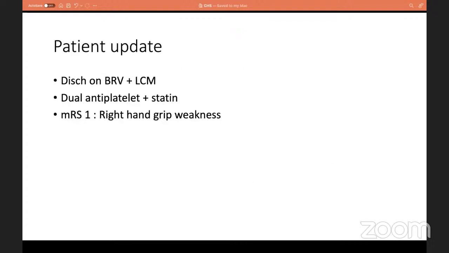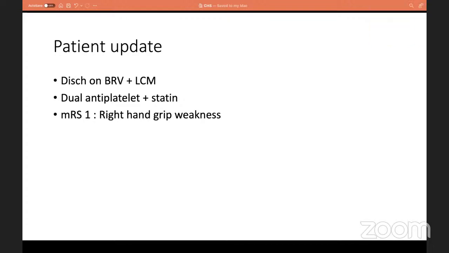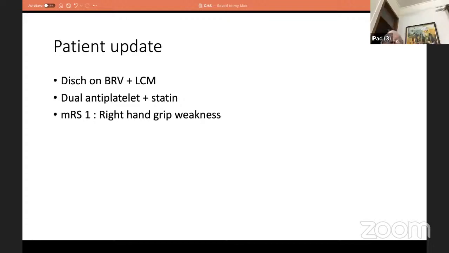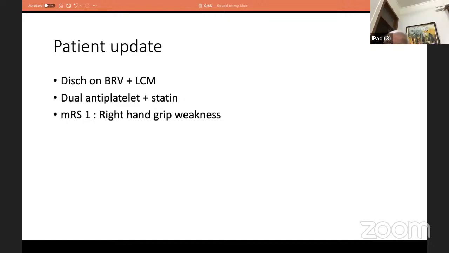So this is about the patient update. We have discharged the patient on dual antiepileptics, that is brivaracetam and lacosamide, dual antiplatelet and statin. The patient went home with mRS 1. He had a mild right hand grip weakness at the time of discharge. He was almost a month in the hospital because of the seizure part.